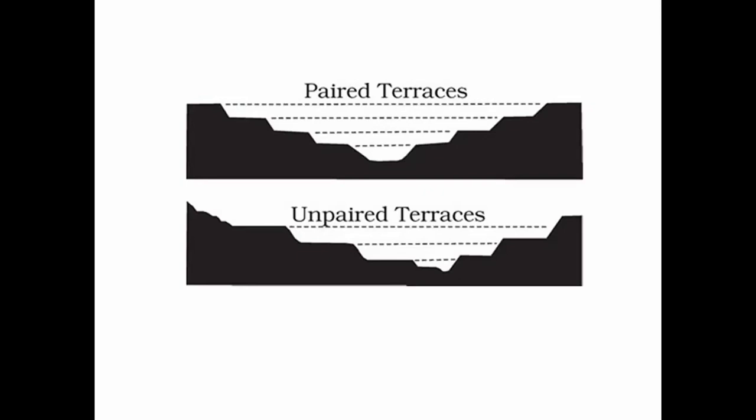And unpaired terraces, you can see here, along both the sides of the river you can get a difference in height as well as in the width of the river terraces. So if the river terraces are different in height and width along both the sides of the river, such river terraces are considered as unpaired river terraces. So these are the important erosional features which are developed due to the river action. Erosional features are also known as erosional landforms, which I have explained to you.